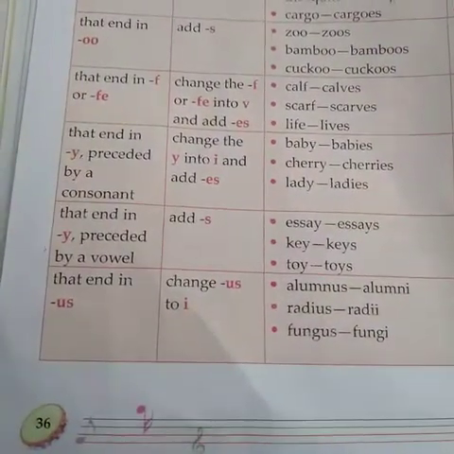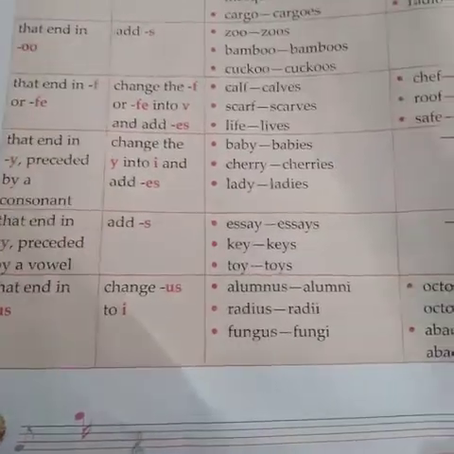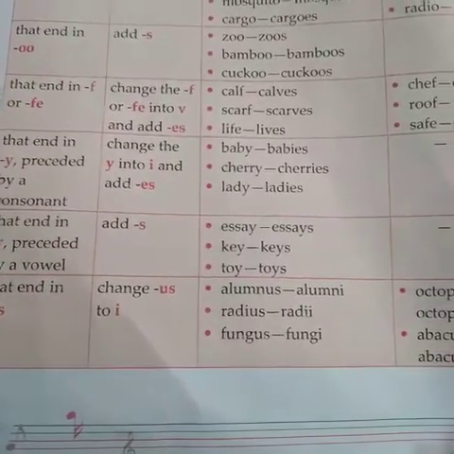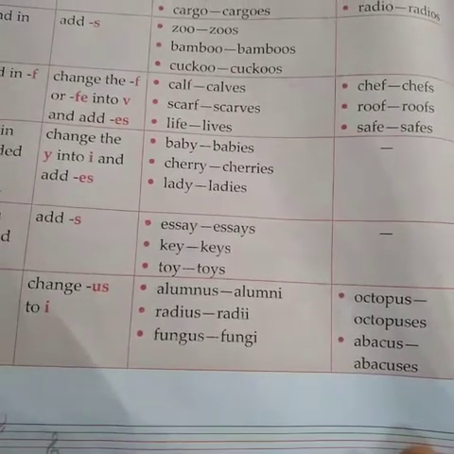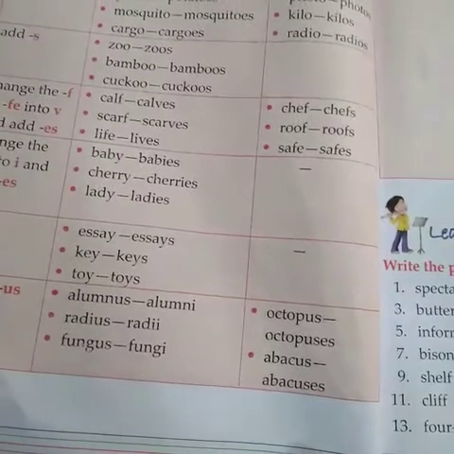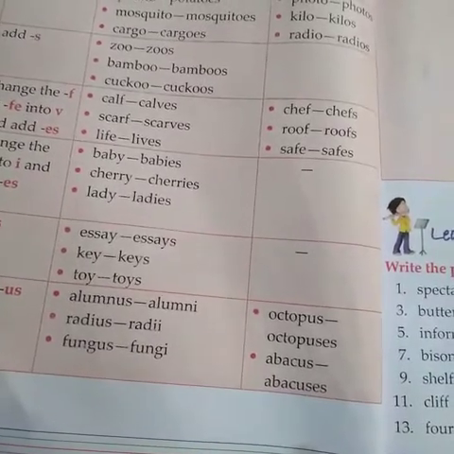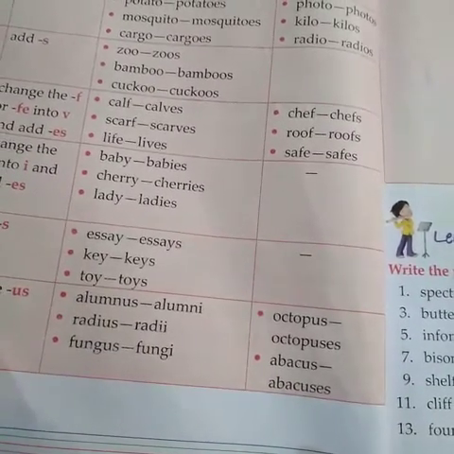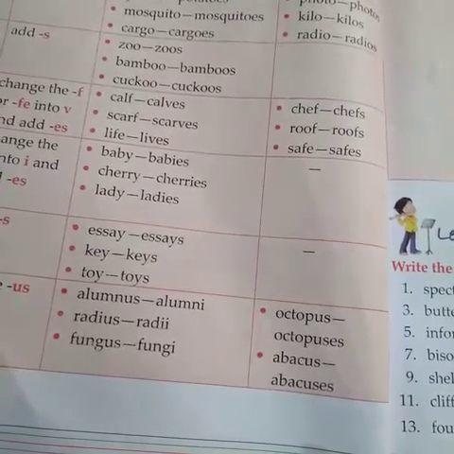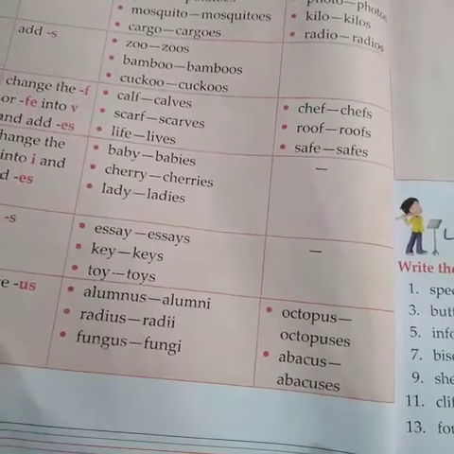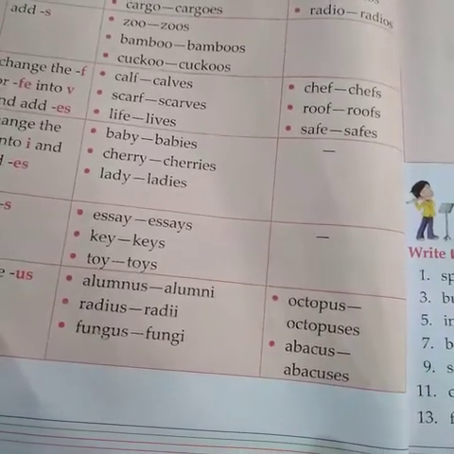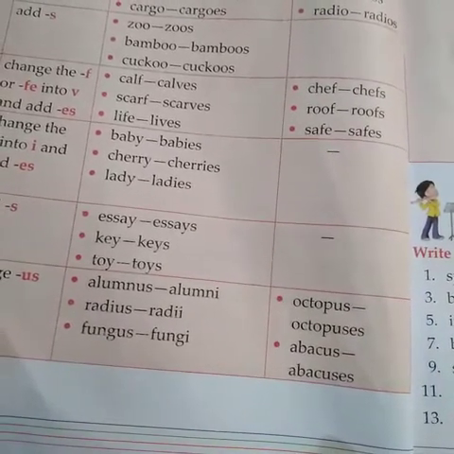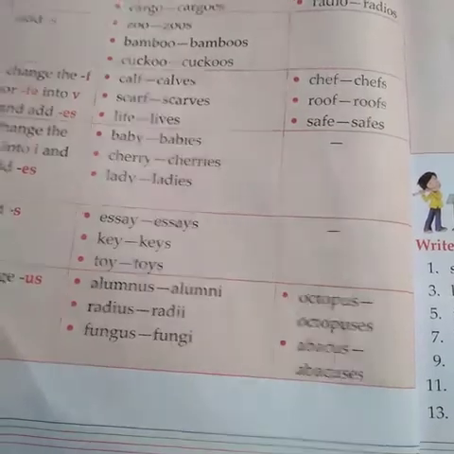The words that end in US, change the US to I. Example: alumnus, alumni; fungus, fungi. But the exception is octopus, octopuses. Octopus, the word ends in US but is not changed to I, and it adds ES in its plural form.